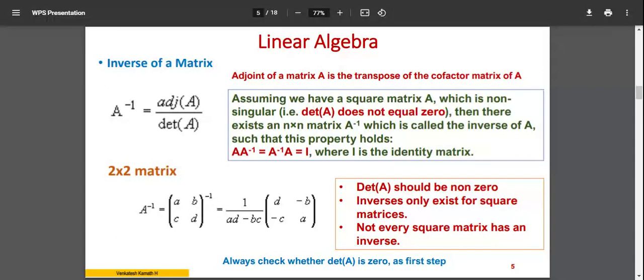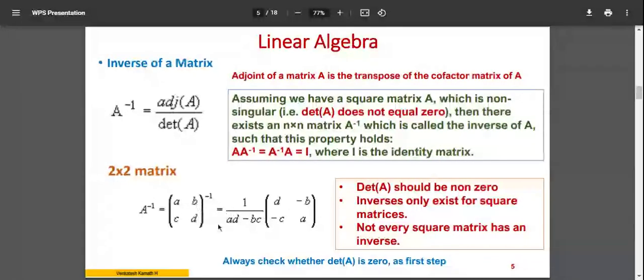Whereas a matrix is not a single value, it's a set of values. That is why you will have a set of procedures to follow over here. Let me just give you an idea here, but in the next step, for a 3 by 3 matrix, I'll show you how exactly it is done. If you have a 2 by 2 matrix, the denominator over here is the determinant, AD minus BC, right?